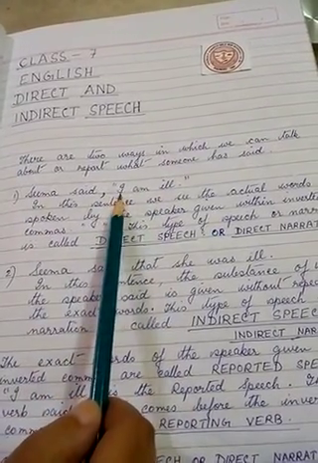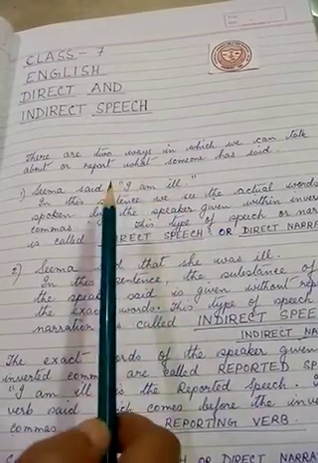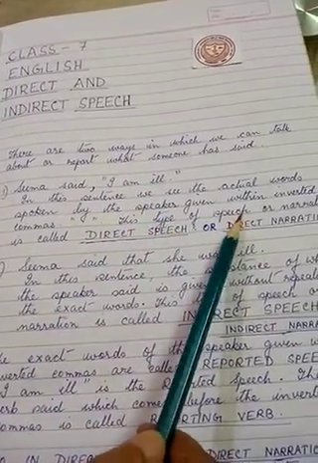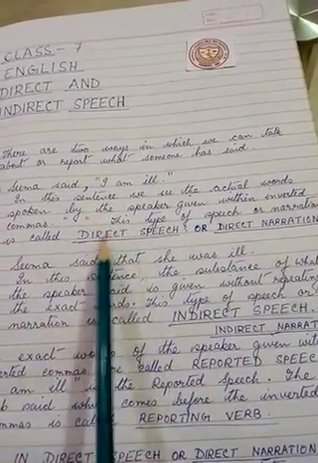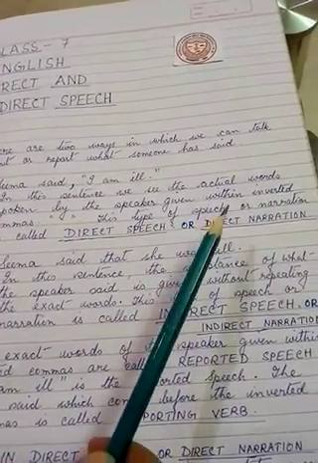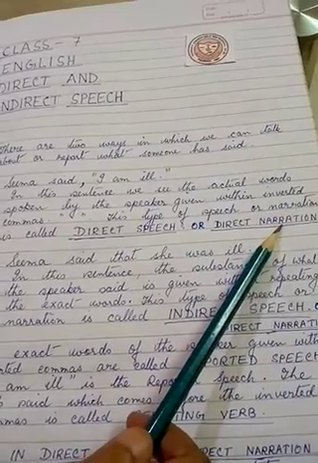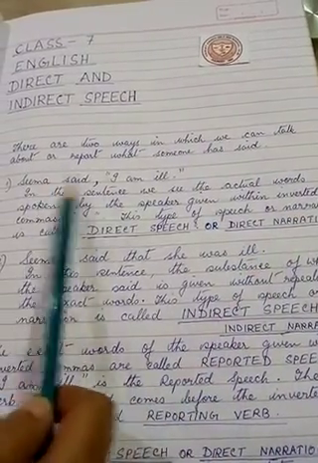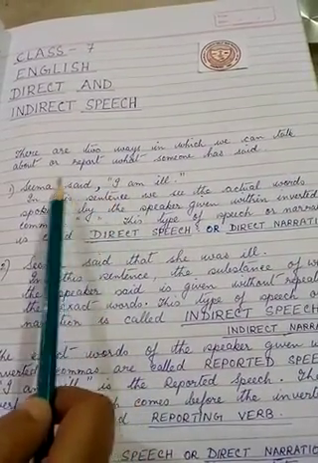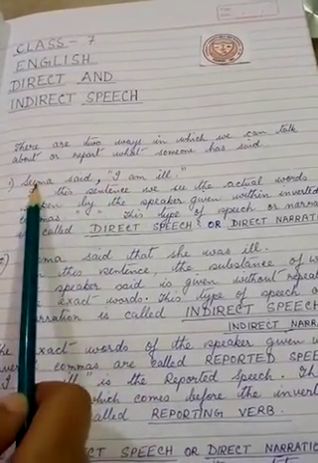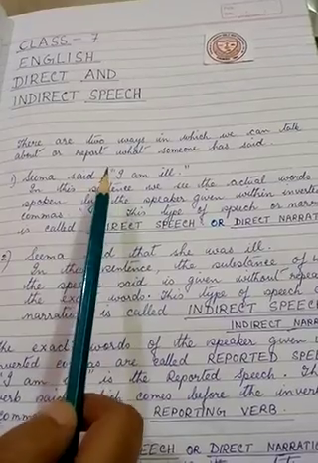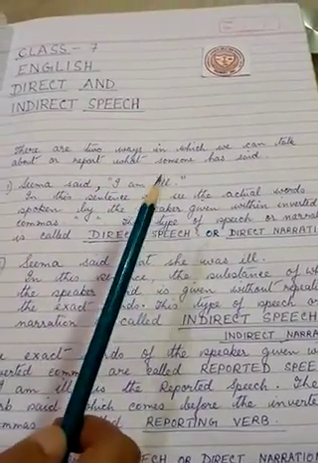She is saying that I am ill. This type of speech or narration is called direct speech or direct narration. This is the actual words spoken by this person called Seema. So this is direct speech or direct narration.